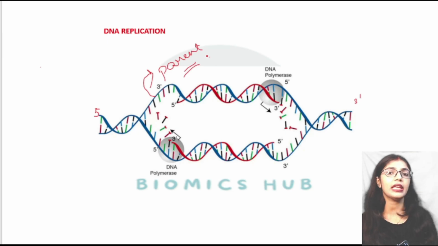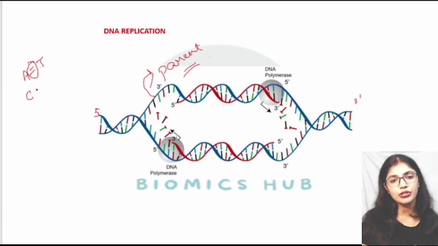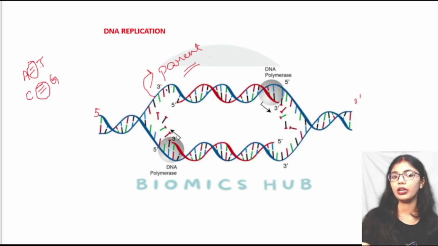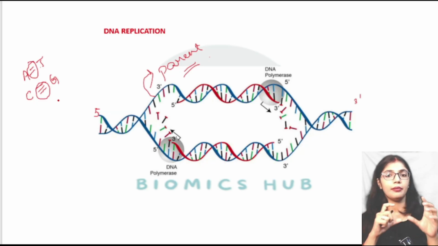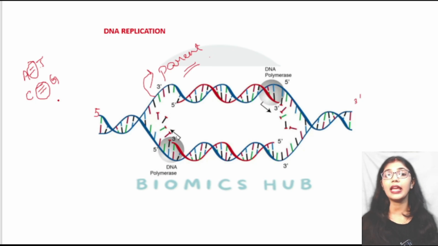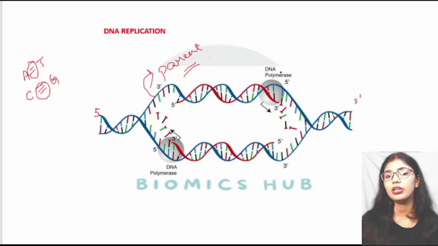What is there in a DNA? There are purines as well as pyrimidines. Adenine forms a bond with thymine, and two hydrogen bonds are formed between them. When cytosine base pairs with guanine, there are three hydrogen bonds. These are the things taking place in DNA replication. There are also certain enzymes involved in DNA replication: DNA polymerase, helicase, and single-stranded binding protein.